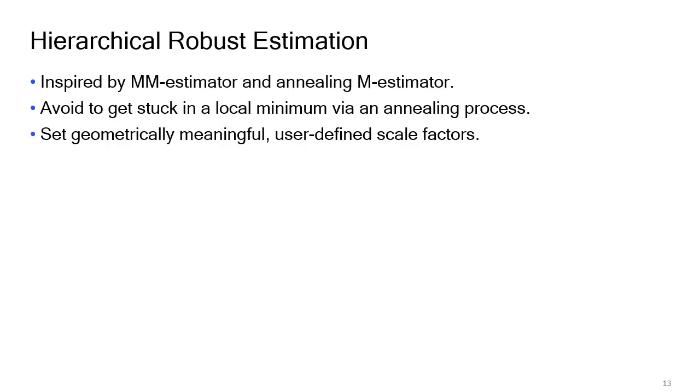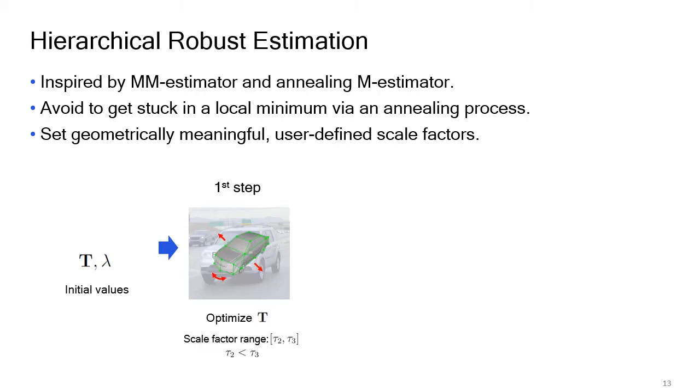To solve this problem, we proposed a hierarchical robust estimator which works in a cost-effective manner. Given the initial pose and shape, at the first step we optimize only the pose, but here we set geometrically meaningful user-defined scale factors, which have a large range of values.